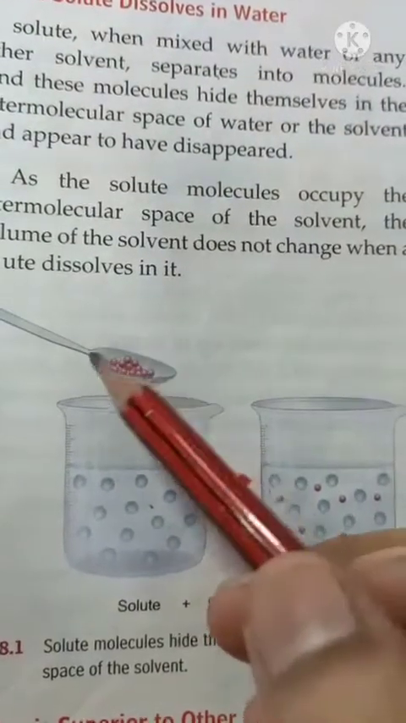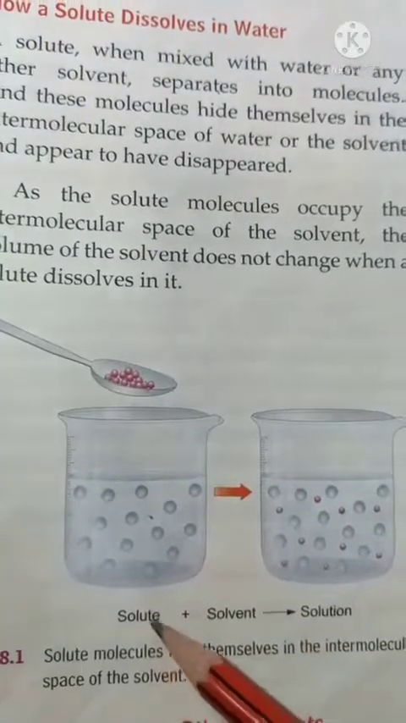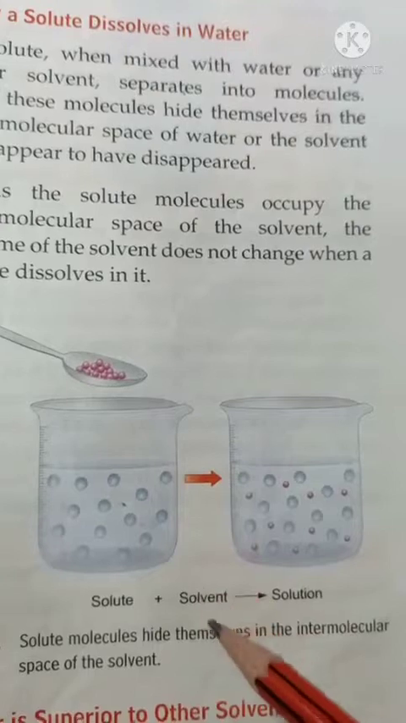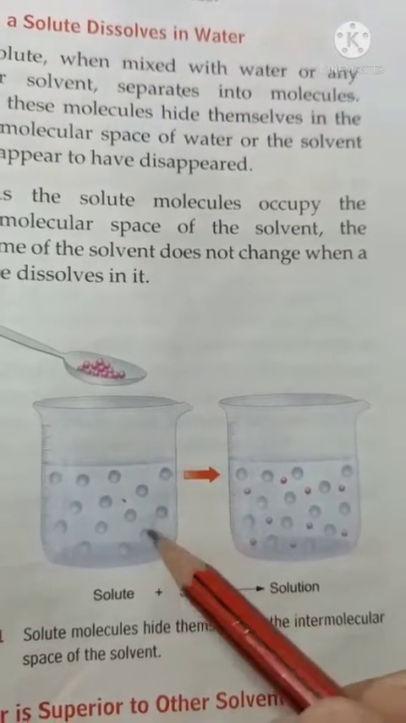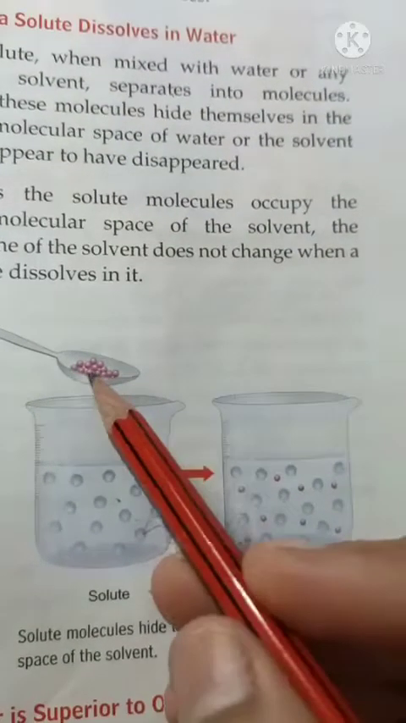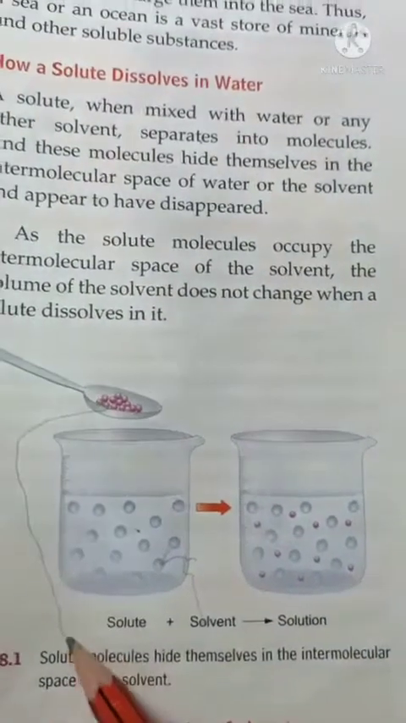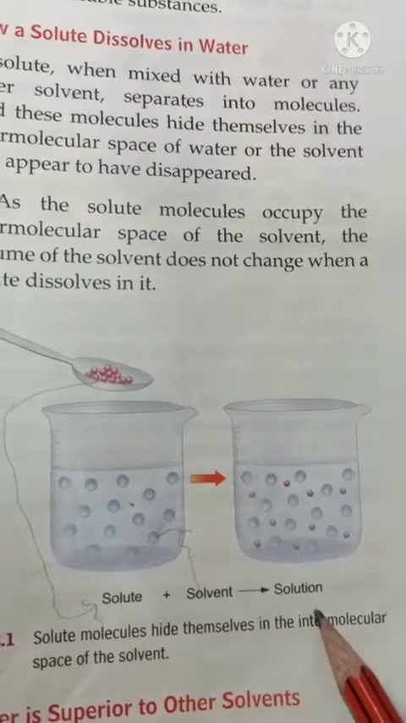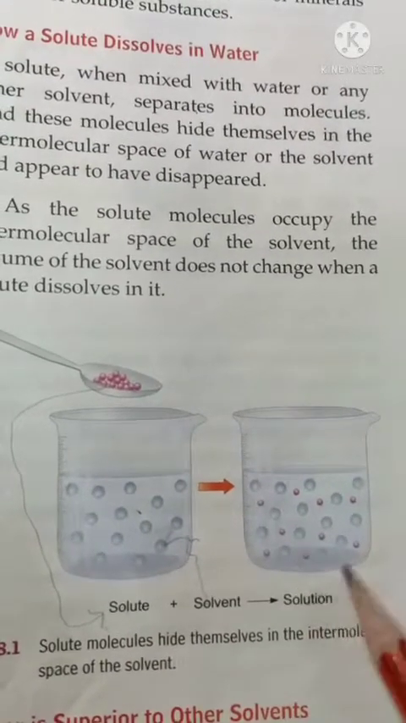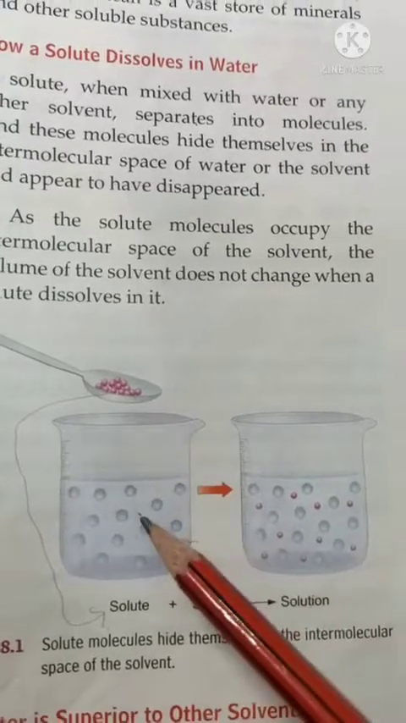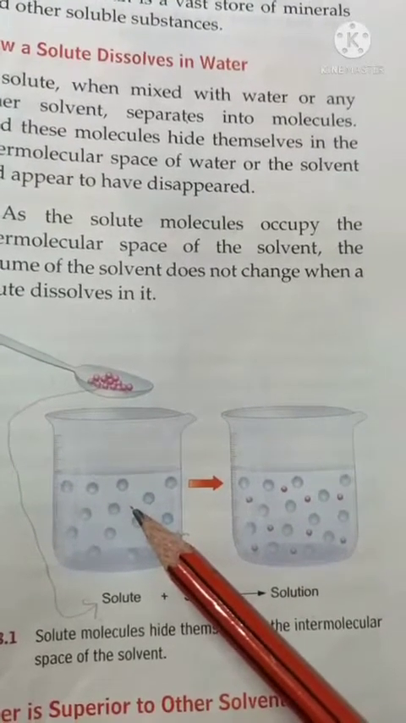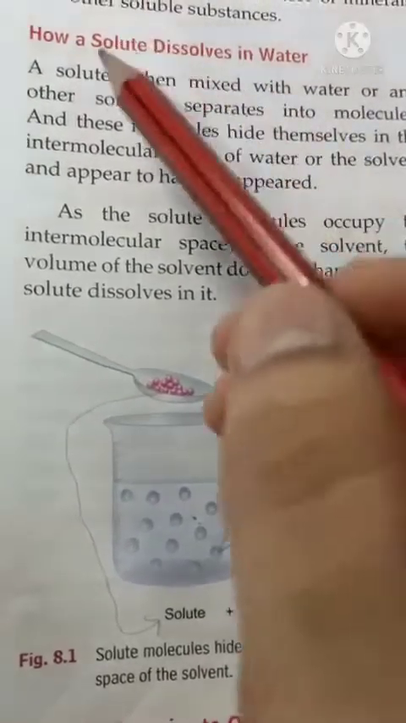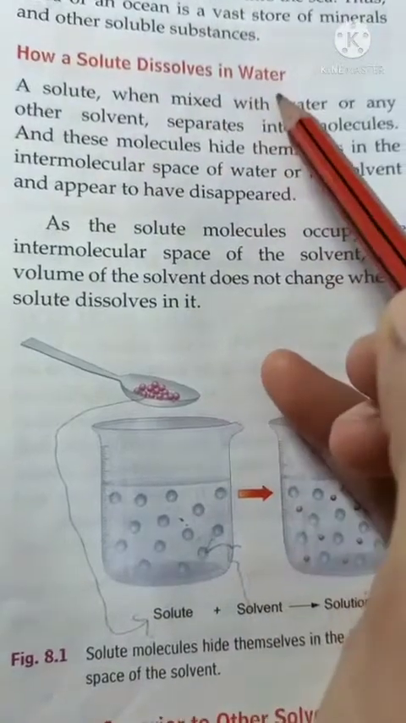We studied that the solid dissolved is called a solute and the liquid in which we dissolve this solid is called a solvent. So this liquid is called a solvent and this solid is called a solute. And the mixture of solute and solvent is called a solution. What is a solution? When we dissolve any solid in a liquid, we get a mixture. That mixture is called a solution. Now beta, here we study how a solute dissolves in water.